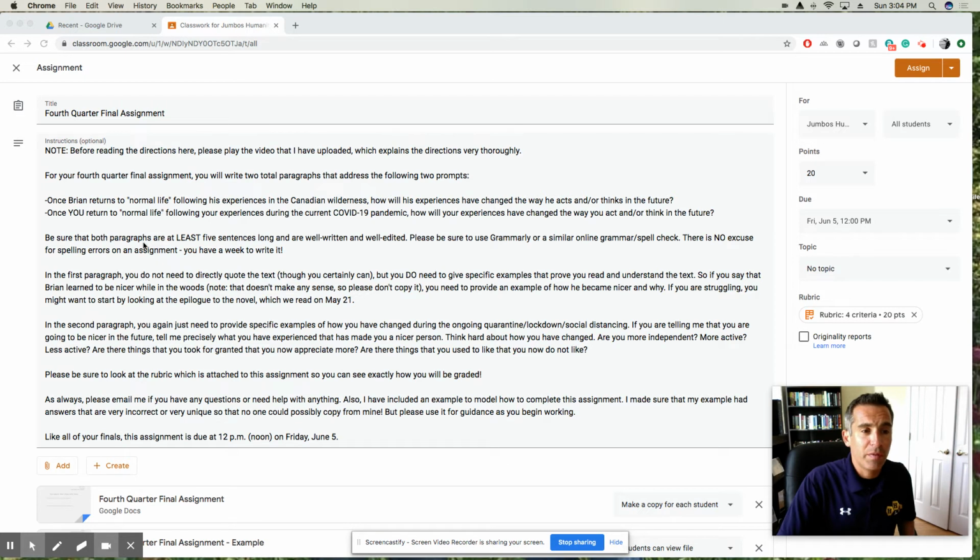Be sure that both paragraphs are at least 5 sentences long. That is something that we as a 6th grade have struggled with this year. So before you turn it in, double check: are there 5 periods? Can I count there? Definitely 5 sentences in each paragraph, because if not, you will lose points.